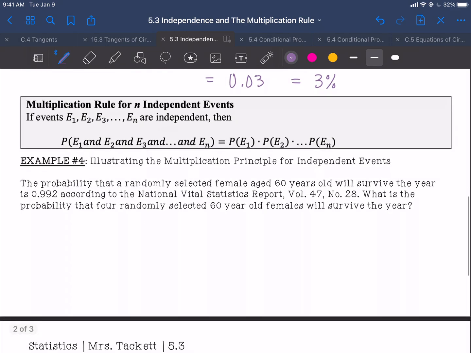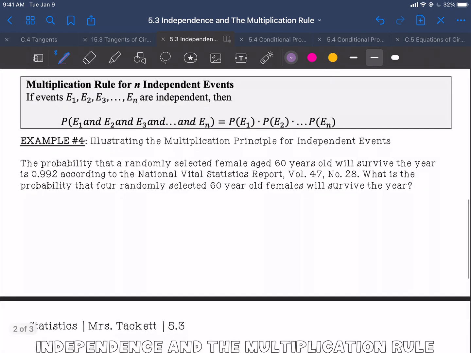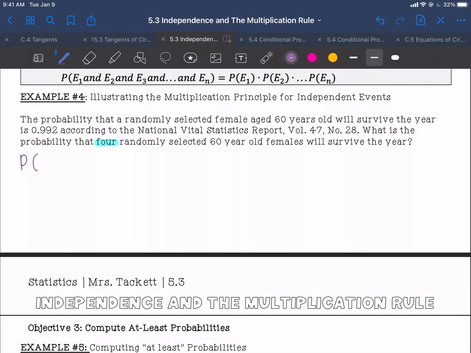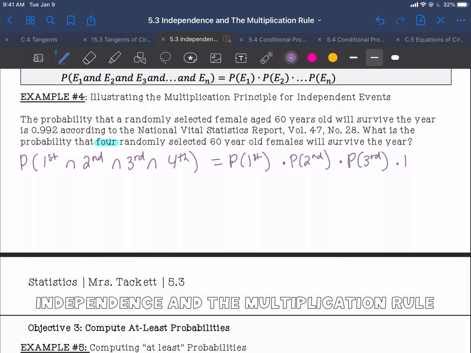So here we're using the surviving the year example, but now we're looking to see what is the probability that 4 randomly selected. So that means we're finding the probability that the first survives, and the second, and the third, and the fourth. So we're going to take the probability that the first survives times the probability that the second survives times the probability that the third times the probability of the fourth.